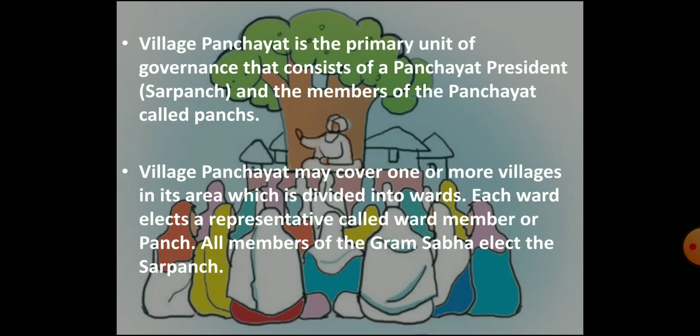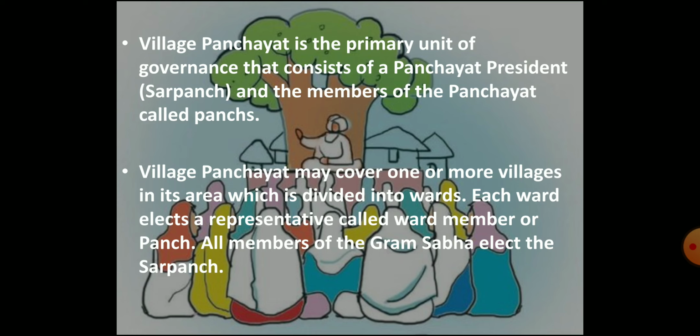Village Panchayat is the primary unit of governance that consists of a Panchayat President, Sarpanch, and the members of the Panchayat called Panchs. Village Panchayat or Gram Panchayat may cover one or more villages in its area. The area of Gram Panchayat is then divided into smaller areas which are called wards.